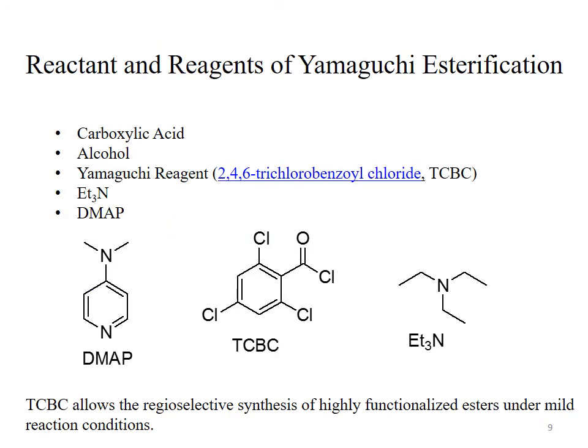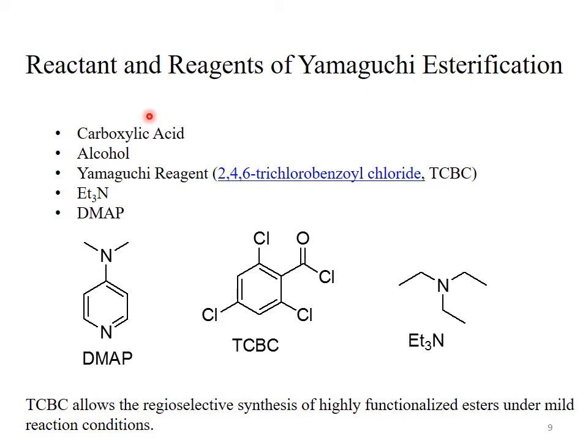Reactants and reagents of the Yamaguchi esterification reaction. The reactants are carboxylic acid. It may be a simple aliphatic carboxylic acid, or it can be a hydroxy carboxylic acid. Alcohol: if the substrate is hydroxy carboxylic acid, then alcohol is not required as a reactant.